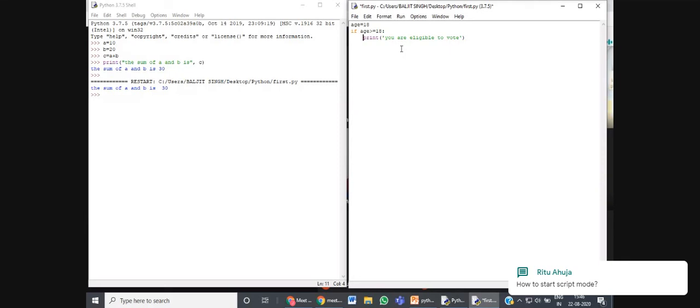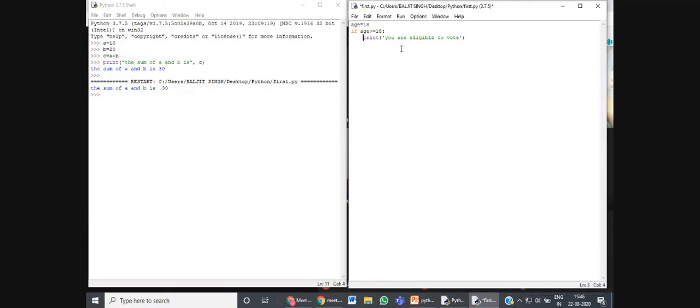We don't use curly brackets or any other types of brackets in Python like we used to use in Java or C++ or C, where to define blocks of statements we need to put curly brackets around them. But here, that task is done by indenting.